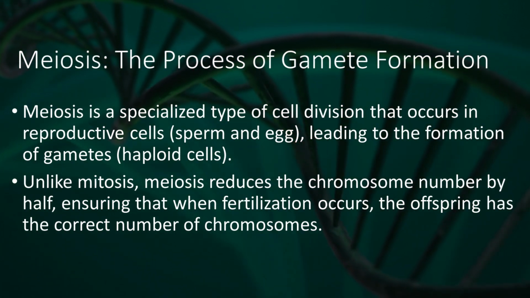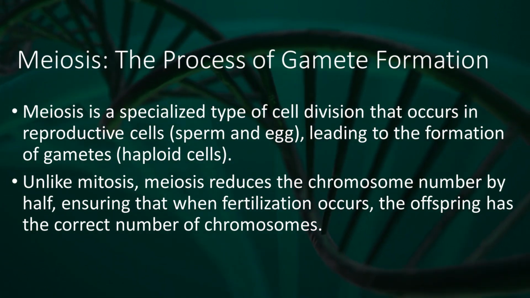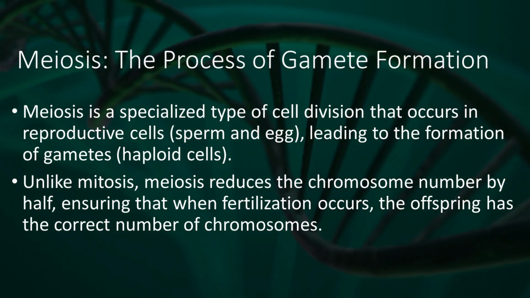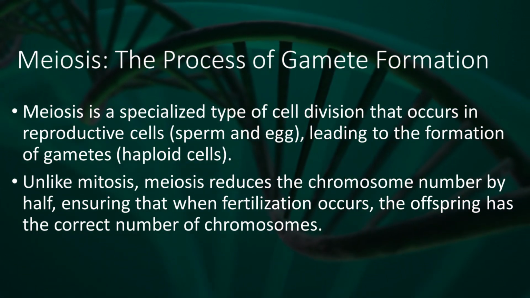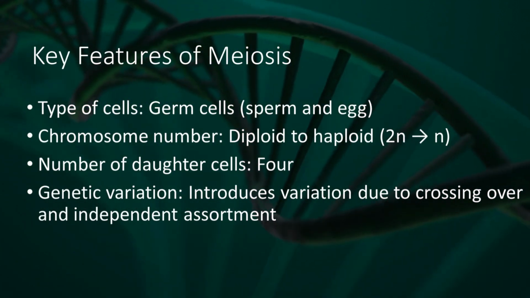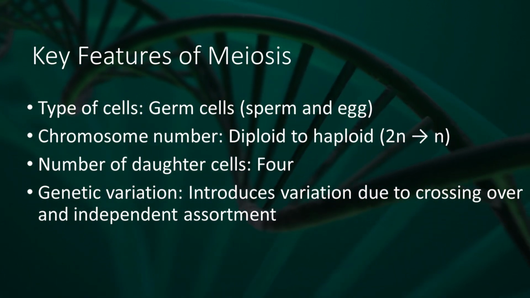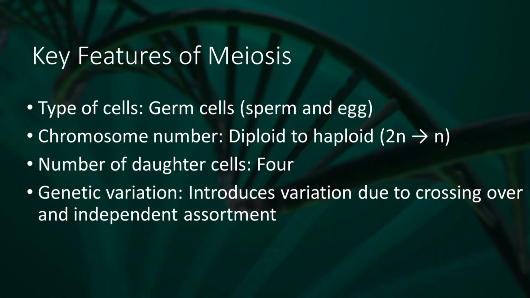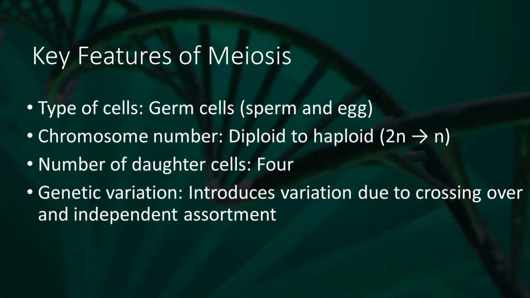Meiosis is a specialized type of cell division that occurs in reproductive cells, sperm and egg, leading to the formation of gametes, haploid cells. Unlike mitosis, meiosis reduces the chromosome number by half, ensuring that when fertilization occurs, the offspring has the correct number of chromosomes. Key features of meiosis: type of cells, germ cells, sperm and egg. Chromosome number, diploid to haploid, 2n to n. Number of daughter cells, 4. Genetic variation. Introduces variation due to crossing over and independent assortment.